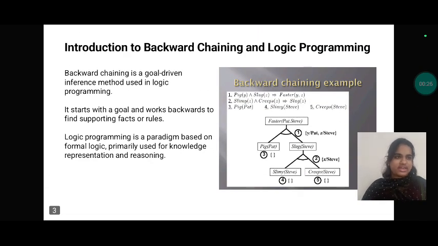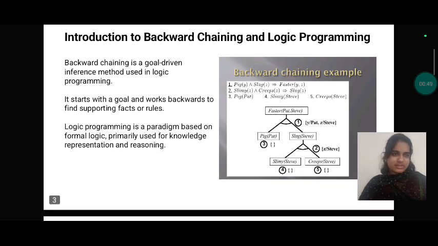Introduction to backward chaining and logical programming. Backward chaining is a goal-driven inference method used in logical programming. It starts with a goal and works backwards to find supporting facts and rules. Logical programming is a paradigm based on formal logic, primarily used in knowledge representation and reasoning.